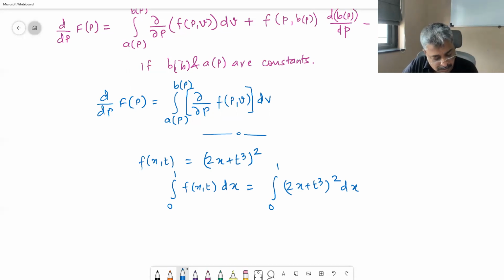Is this okay? Now we should do this in two different ways. One, by direct antiderivative, because this is easy, doable. So you find the antiderivative of this directly and get the answer. And second, by derivative under the integral sign, you find the derivative and then find the antiderivative and check the answer and verify that yes, if the function is all right and if both these limits are constants, then the derivative goes inside the integral and we get the answer. So just do it for me and cross check whether you get exactly the same thing back or not.